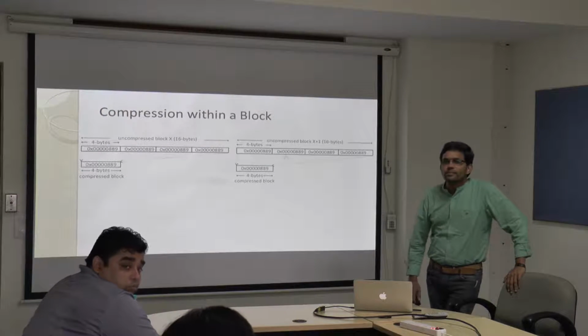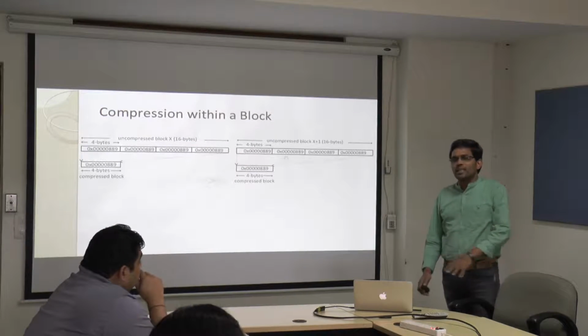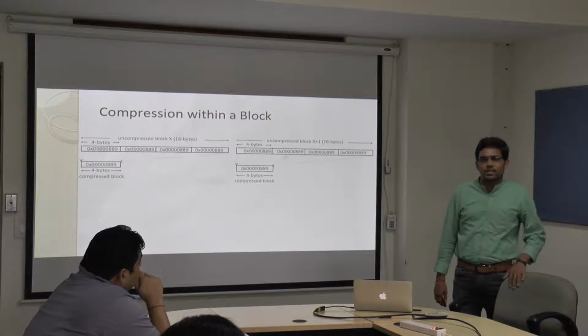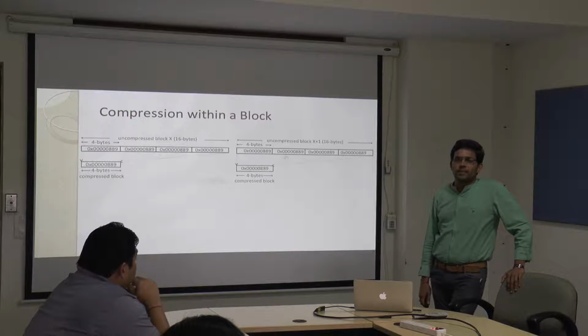Is the cache line size 16 bytes? The cache line size is 16 bytes? No, typically in current processors the cache line size is 64 bytes. This is only for the example purpose we are discussing, but it's 64 bytes.